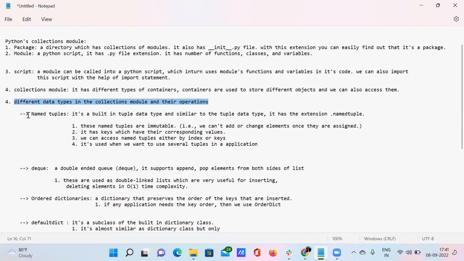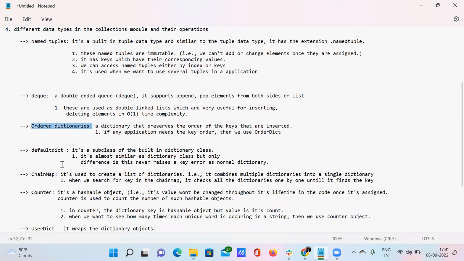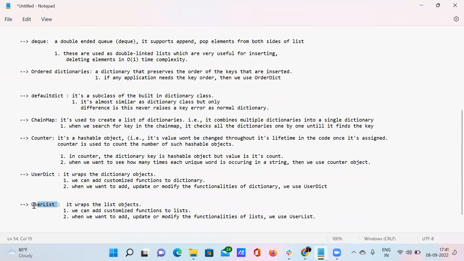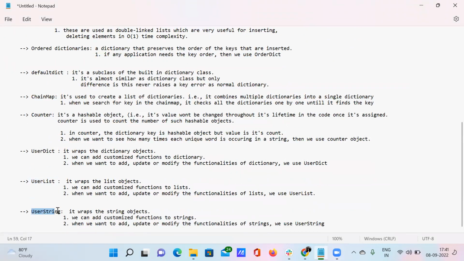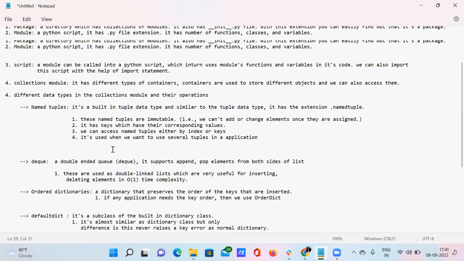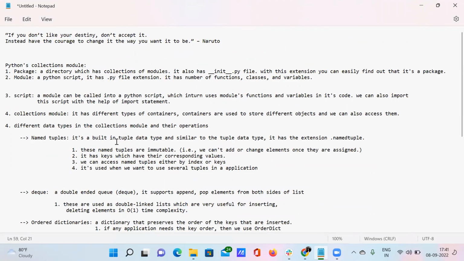Those are named tuples, deque, ordered dictionaries, default dictionaries, chain map, counter, user dictionary, user list, and user string.